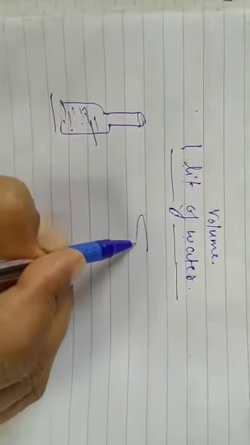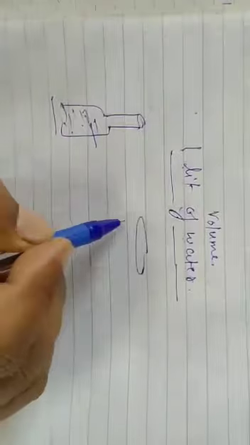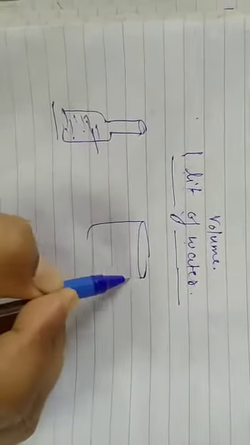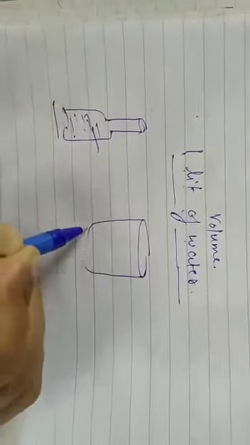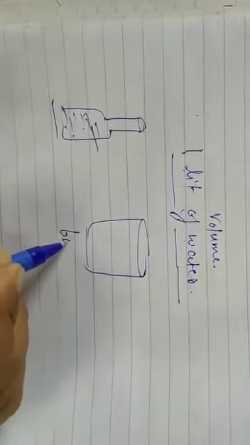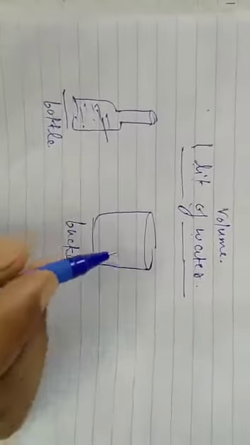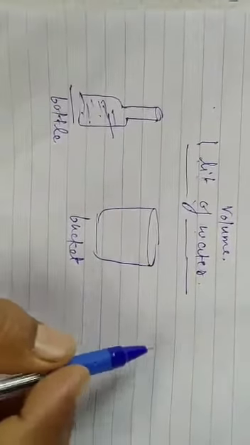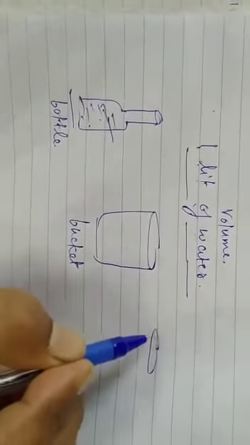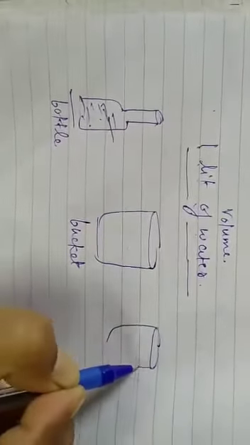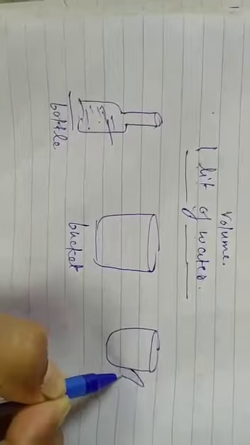And if you keep this 1 liter of water into a bucket, it will take the shape of the bucket. And if you take this 1 liter of water into a jug, then it will take the shape of the jug.